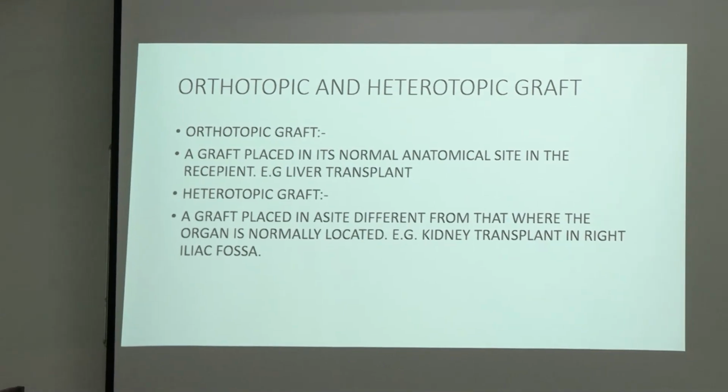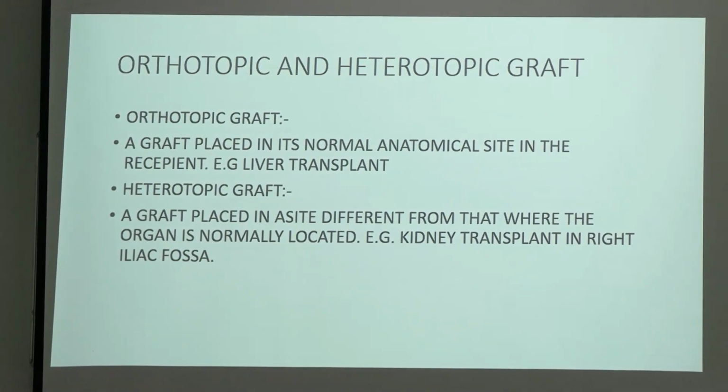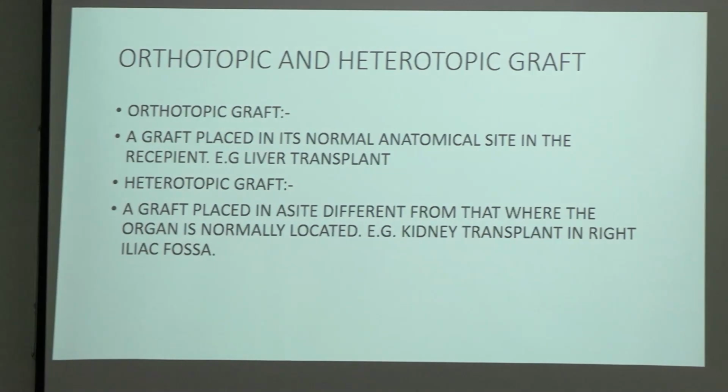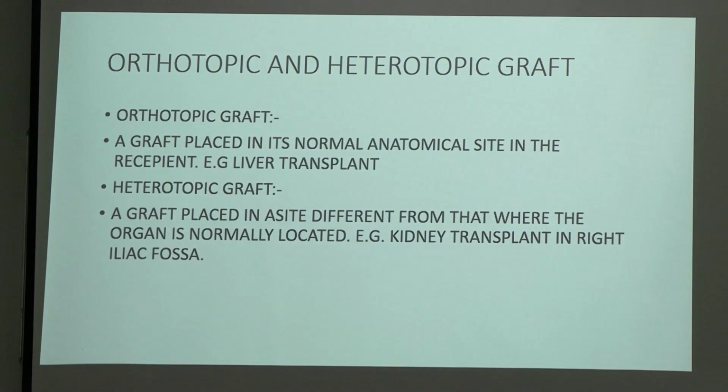Coming to orthotopic and heterotopic graft. See, orthotopic graft is a graft which is placed in its normal anatomical site in the recipient, just like a liver transplant. So what are we doing in liver transplant? We are taking a part of a liver from a donor and giving it to the recipient. Where are we placing that?